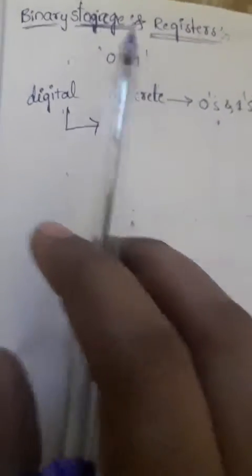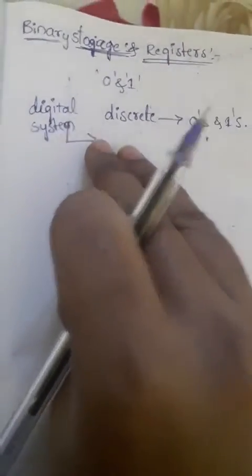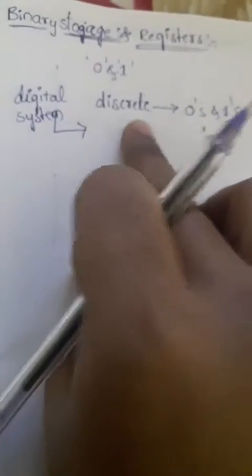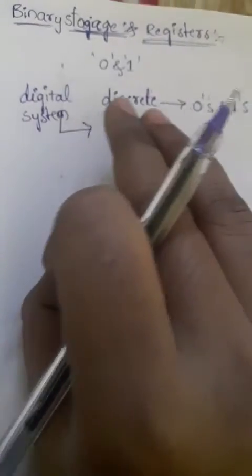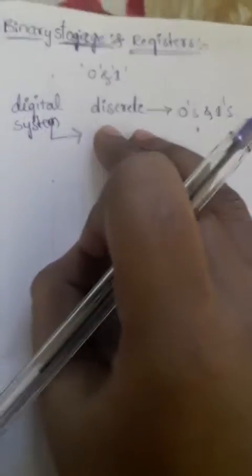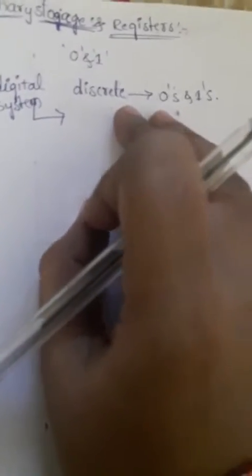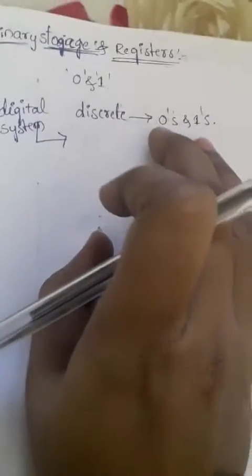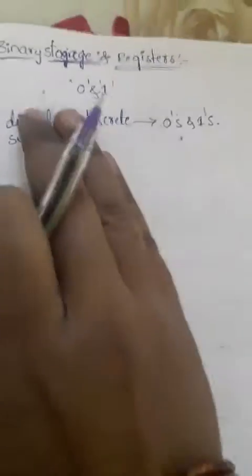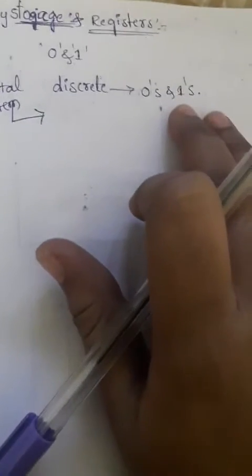So binary storage is related to the digital system. A digital system contains some information, and that information is in the form of discrete levels. So how do we represent discrete information? Discrete information is represented in binary form, that is zeros and ones. So a digital system has its information in the form of binary.